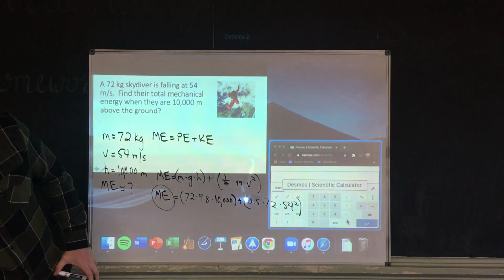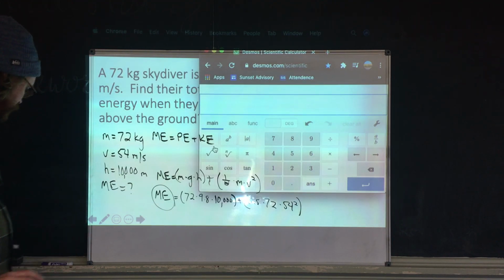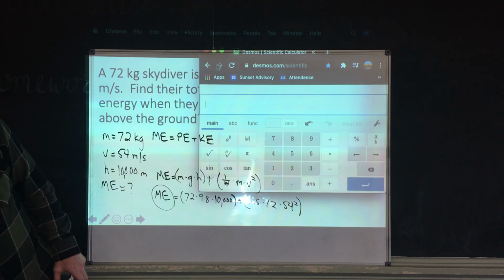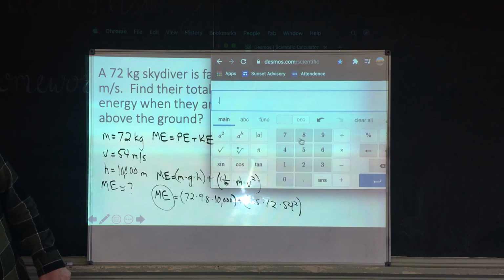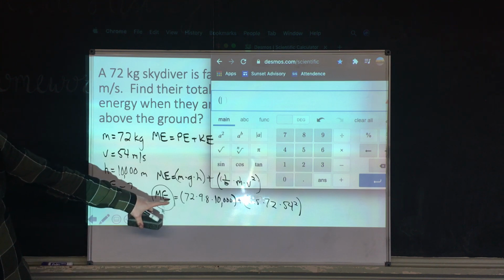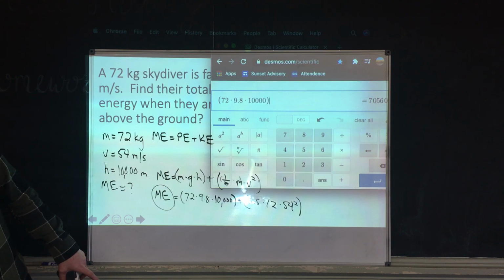So go over here and grab my calculator. Almost everything is in play here. You can see almost everything. Okay, so let me enter this up here just so you can see. Step number 1, first parentheses, 72 times 9.8 times 10,000. Well, look at this. I can actually just put this all in so long as I use the parentheses. So watch this. Parentheses, I got my mass, 72 times 9.8 times 10,000. I'm going to close this parentheses. Now I'm going to add it.